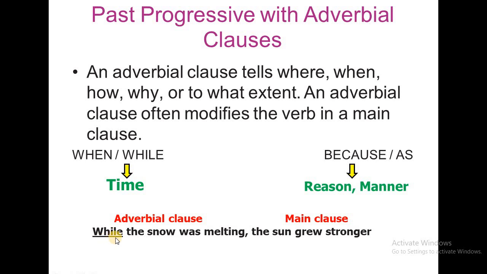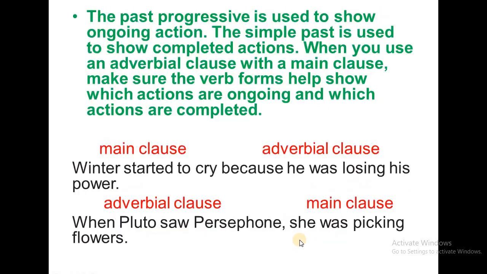Now we have to see here that in the same sentence as the adverbial clause with while, we use the past progressive, which is was or were plus verb one with ing, and in the other sentence we use the past simple, meaning verb two.